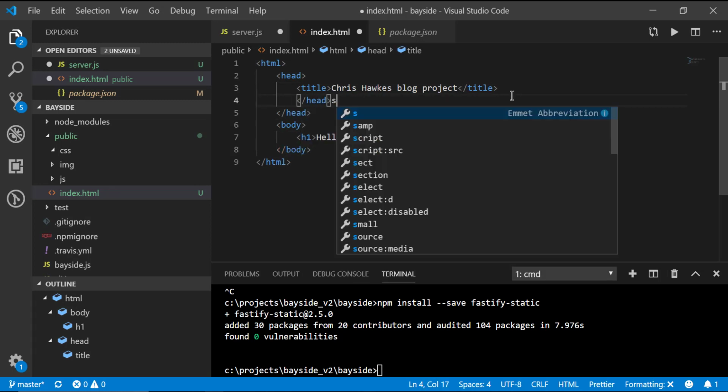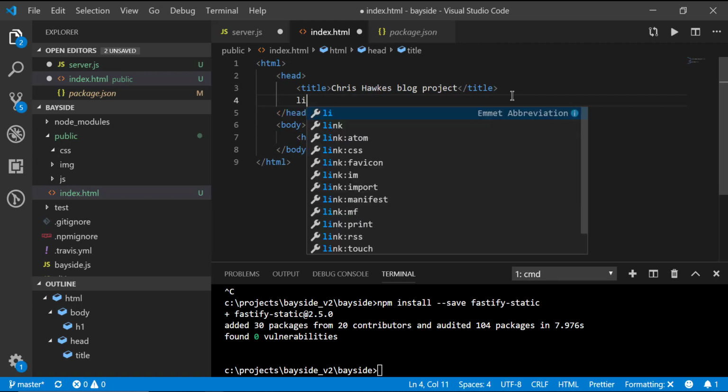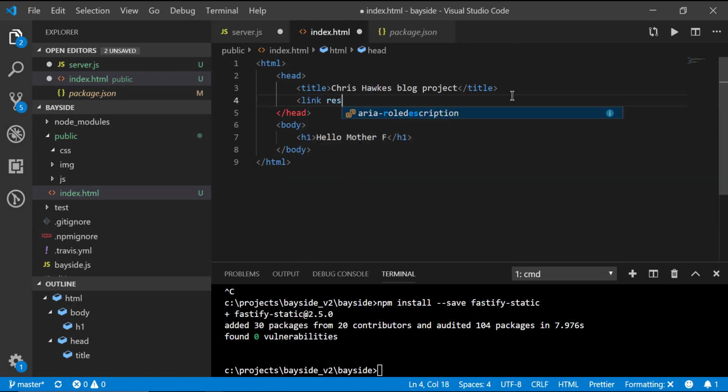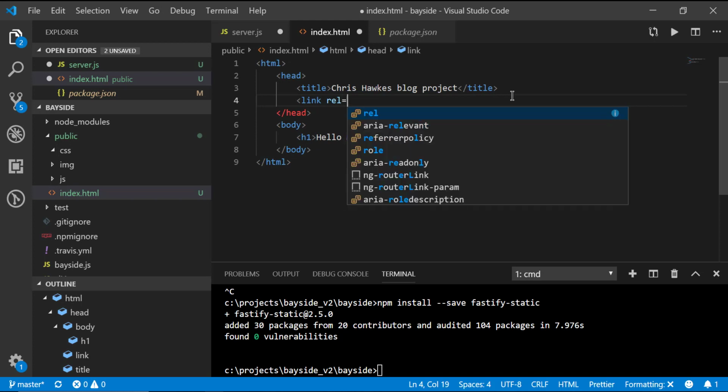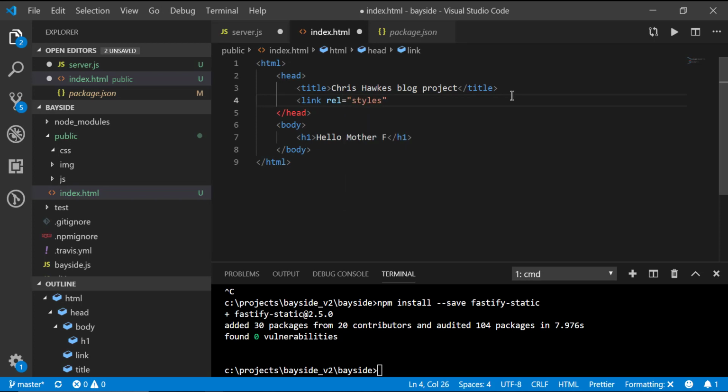And then let's go ahead and link to our actual CSS and stuff like that we're going to create. So style sheet. This is how you link to an actual CSS page. So let's go ahead and say, look in the public folder, look in the CSS, and we're going to have a main.css file. All right.